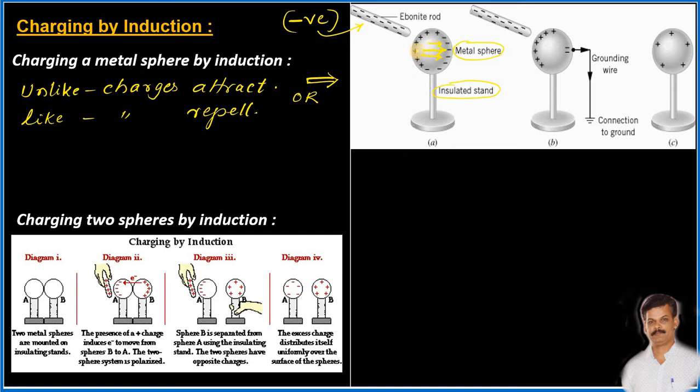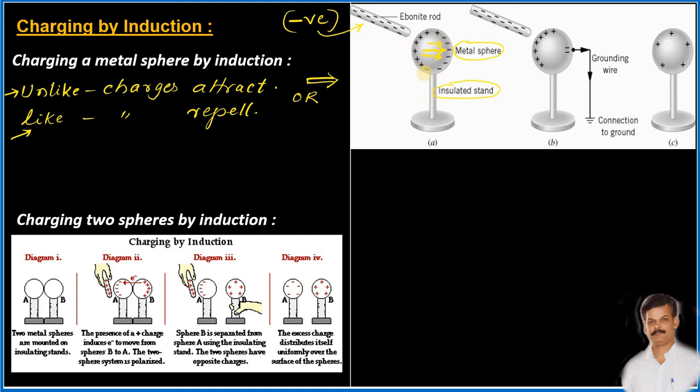Whereas that place will be acquired by the positive charges. Hence, positive charges will be accumulated on the nearest end of the ebonite rod in the sphere, and the negative charges will move to the farthest end. Hope this is clear. It all depends upon unlike charges attract each other and like charges repel each other.